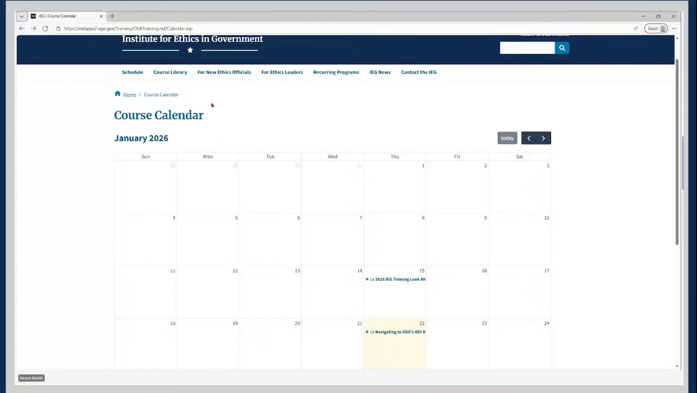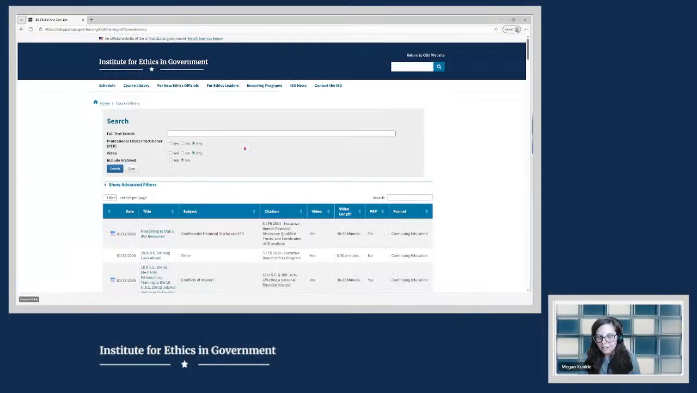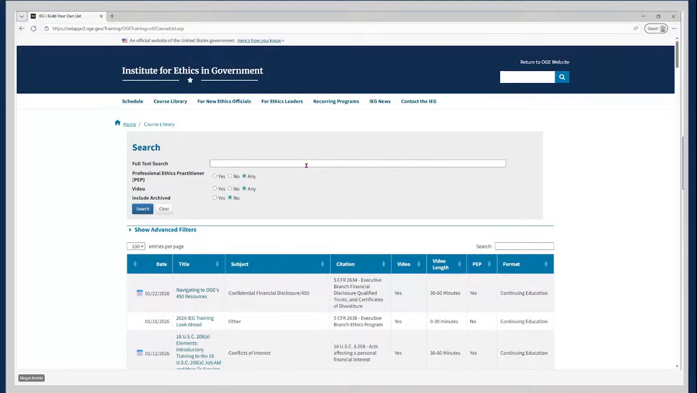Now, our readily available or on-demand 450 resources can be found in our course library, and that's the second tab up here at the top. So our library was recently revamped to function more like OGE's legal research search collection. So you can search using the main search bar, and this is going to search within the contents of all of our course pages, including their course materials, the transcripts that are available for the videos. So it's a very big search.